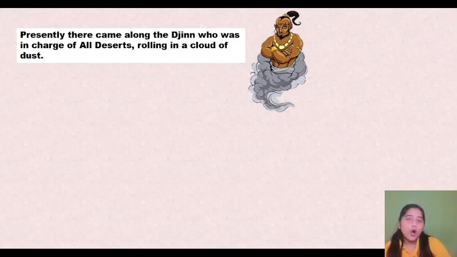All the deserts were under his control. When the jinn comes, you can see lots of clouds and smoke around him, and similarly the jinn came rolling with all the dust and sand around him.